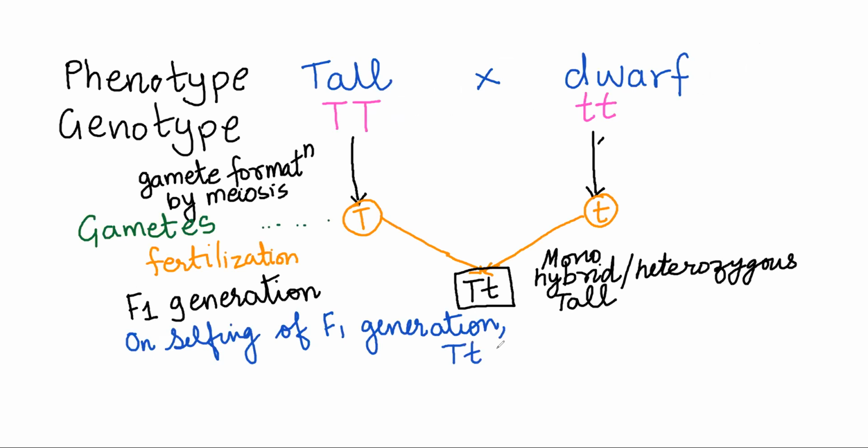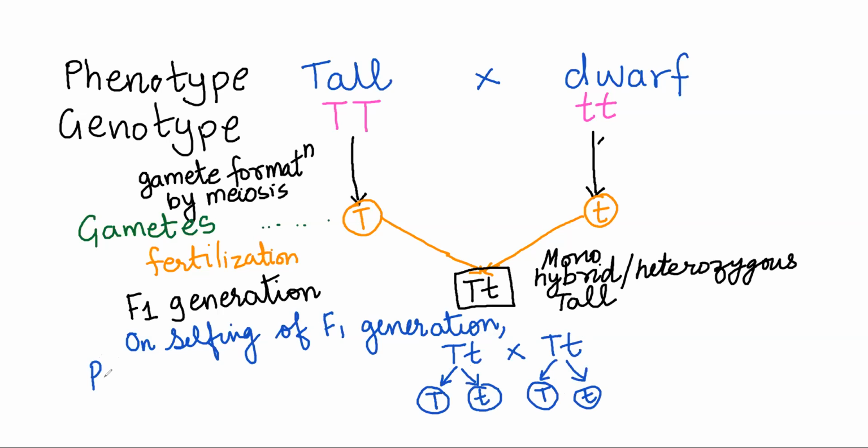Capital T small t will be the male parent also, and capital T small t will be the female parent also. So this parent will produce two types of gametes. One will be capital T, the other gamete will have small t. This will also produce two types of gametes, capital T and small t. And now these can randomly combine with each other.